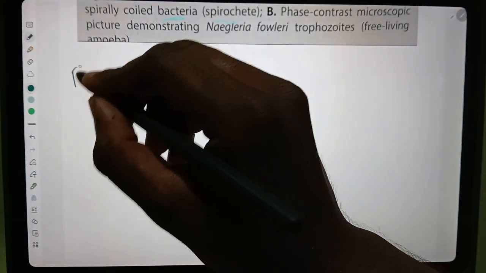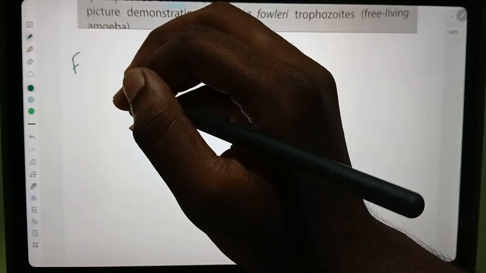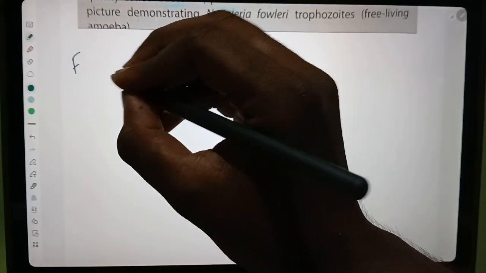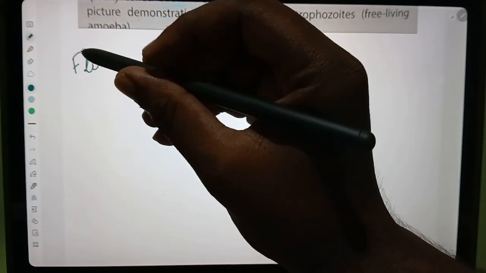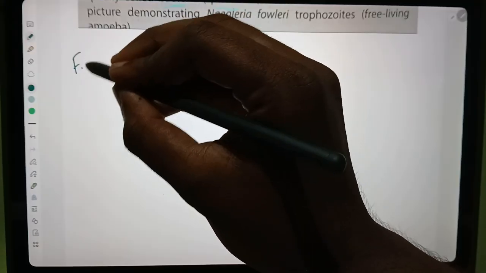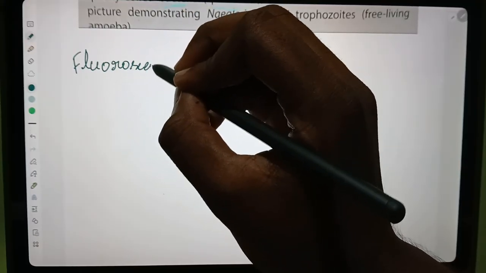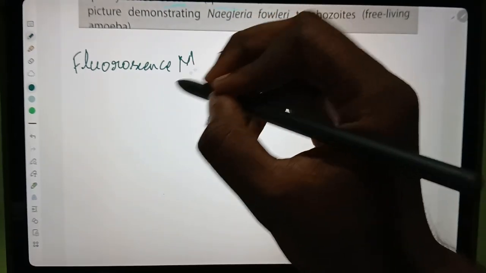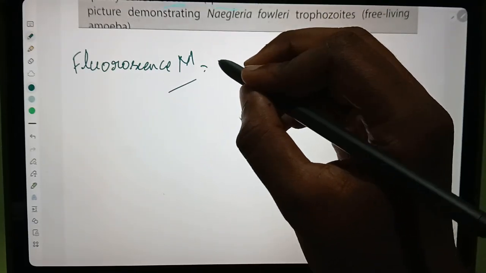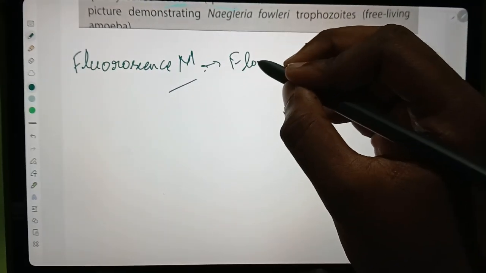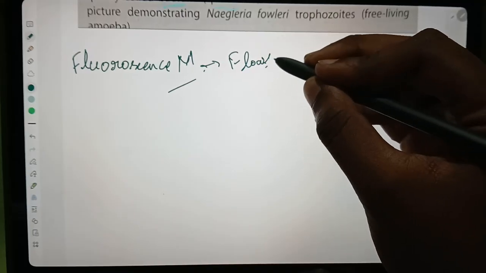Coming to the next microscope, fluorescence microscope. It uses the fluorescence property.